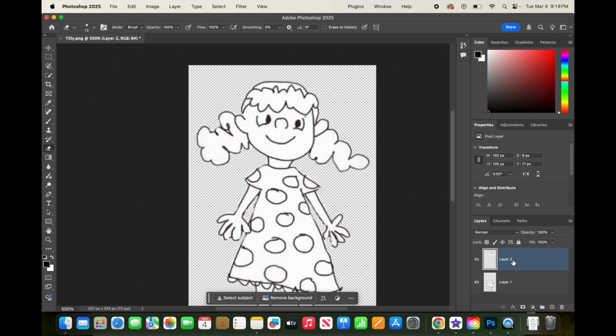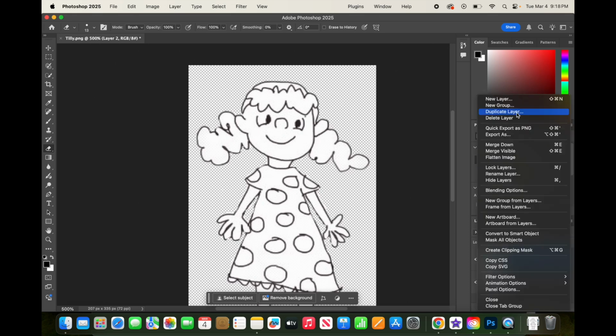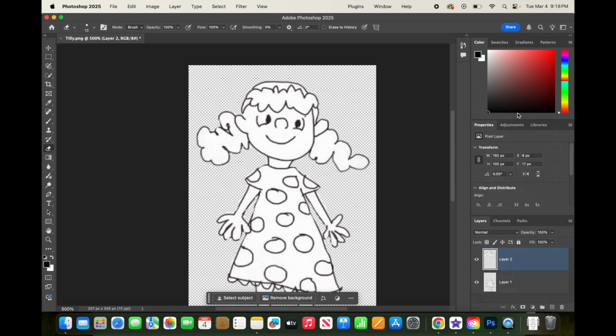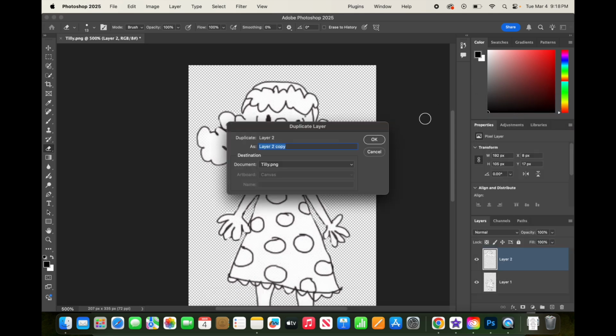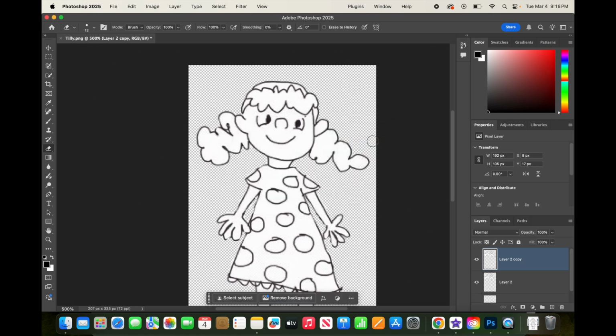I'm going to select that layer that her head is on, and I'm going to go to the little menu up here in the upper right of the window, and I'm going to click Duplicate Layer. And I'm going to say OK. Now I have a second layer. I'm going to call this second layer Left. And I'm going to go back to that first layer and call that one Middle.